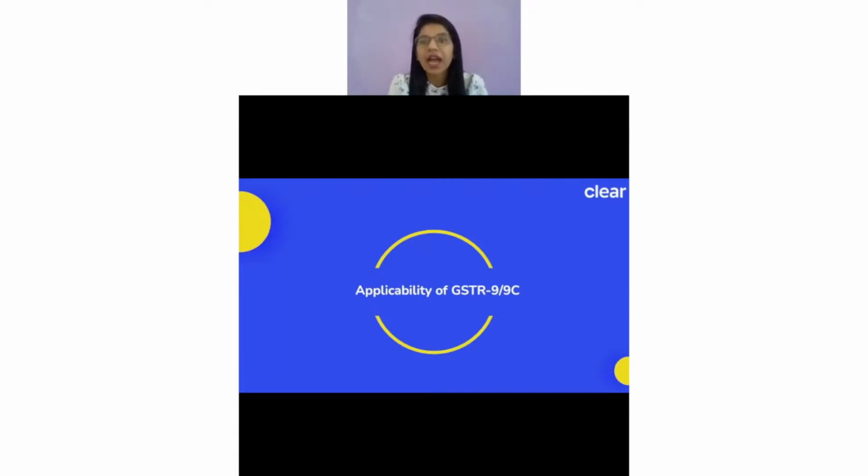So we know that there are two annual forms for a registered regular taxpayer. When I say registered regular taxpayer, I mean someone who is filing GSTR-1 and GSTR-3B. So if you're filing GSTR-1 and GSTR-3B, whether you're a quarterly filer or a monthly filer, you're also required to file forms called GSTR-9 and 9C. But again, there is a threshold limit. It's not like everyone is required to file GSTR-9 and 9C. There is some threshold.